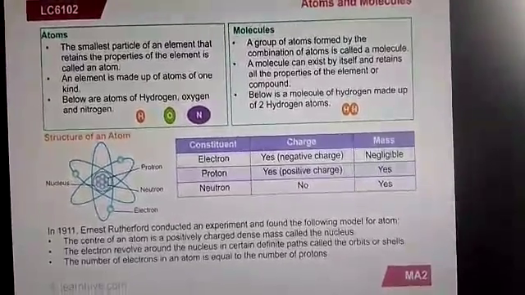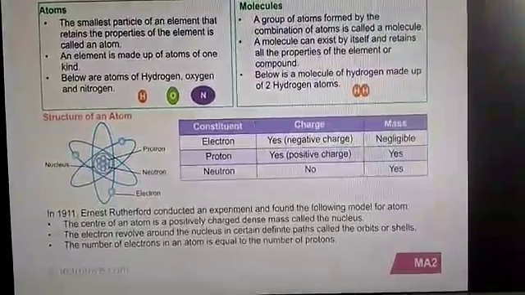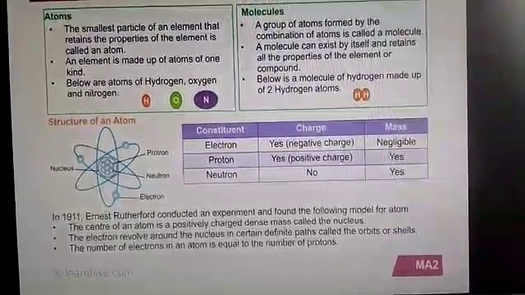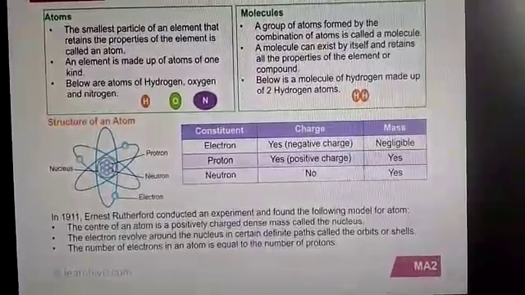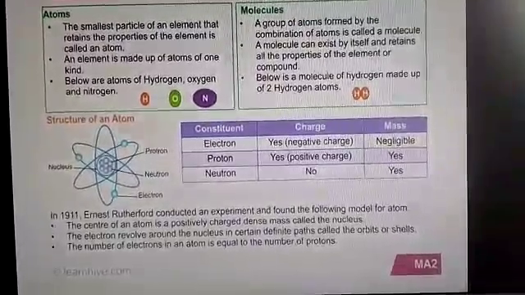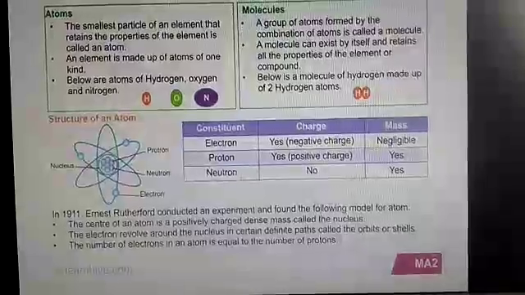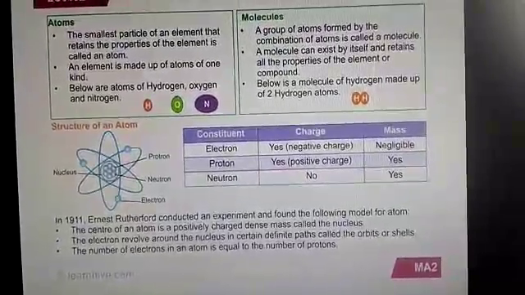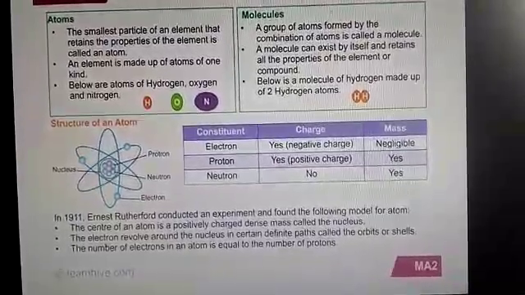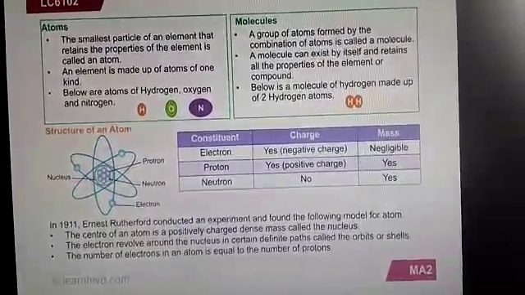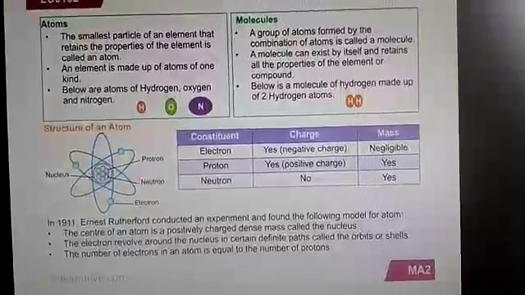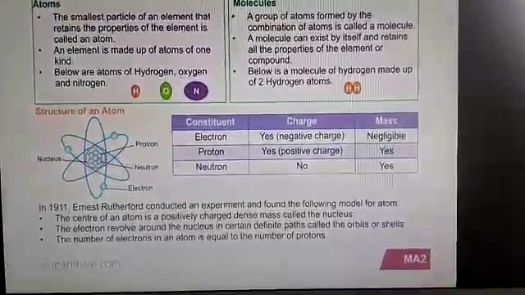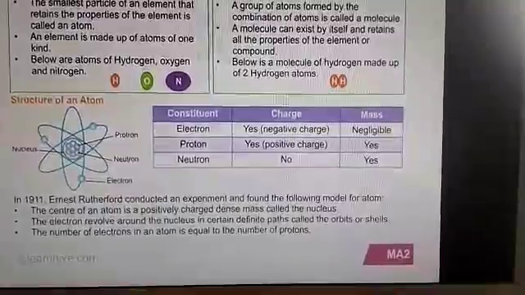See the structure of an atom. In the middle is the nucleus. In the nucleus neutrons and protons are present, and outside are electrons which revolve around the nucleus. So a proton is positively charged, a neutron is neutral and an electron is negatively charged.